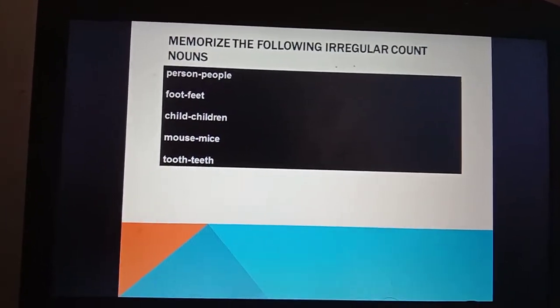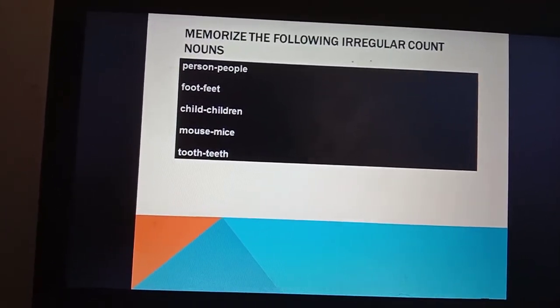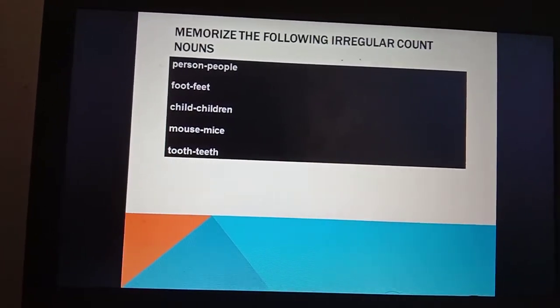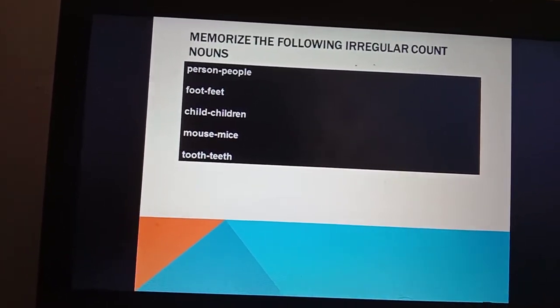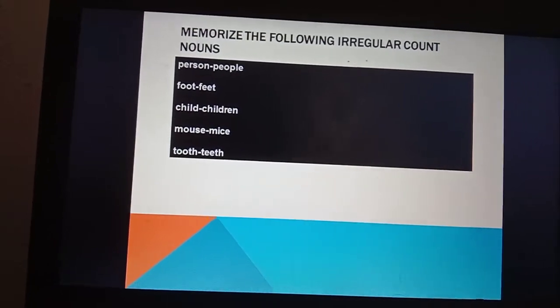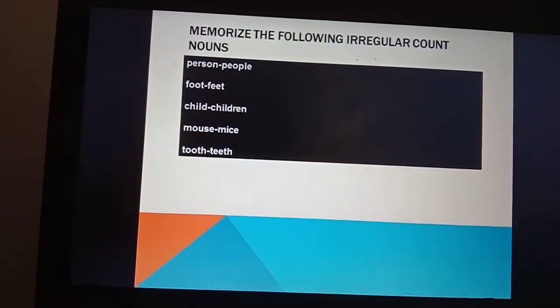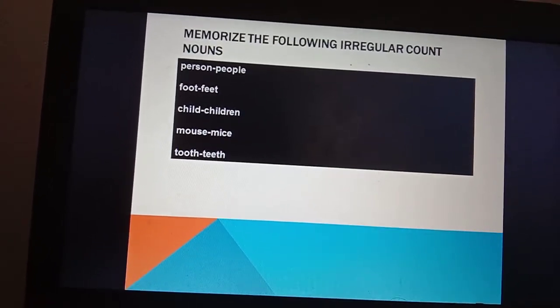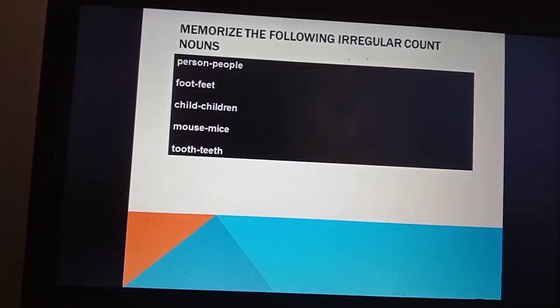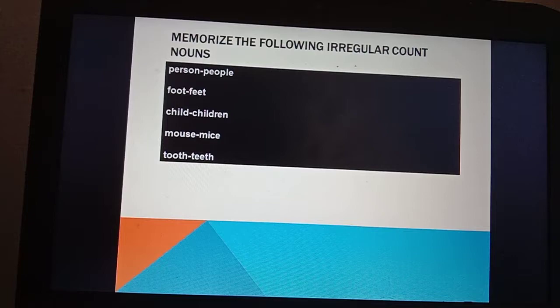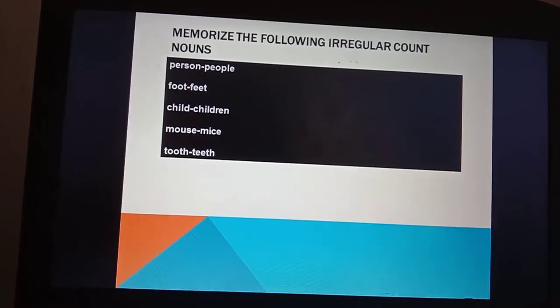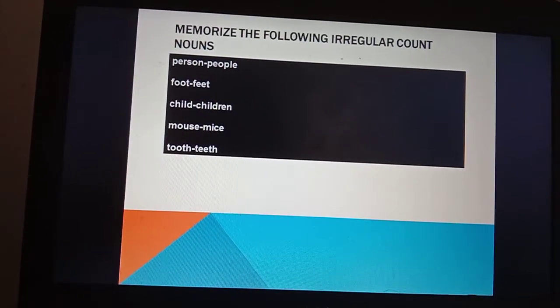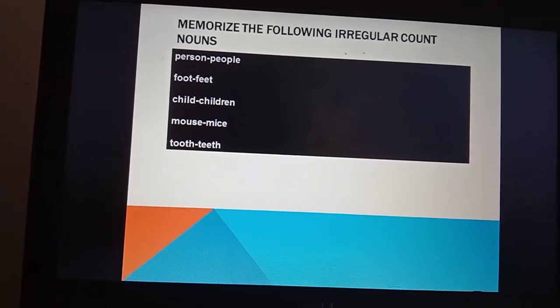And memorize the following irregular count nouns. Person for singular and people for plural. Foot for singular, feet for plural. Child for singular, children for plural. Mouse for singular, mice for plural. Tooth for singular and teeth for plural.